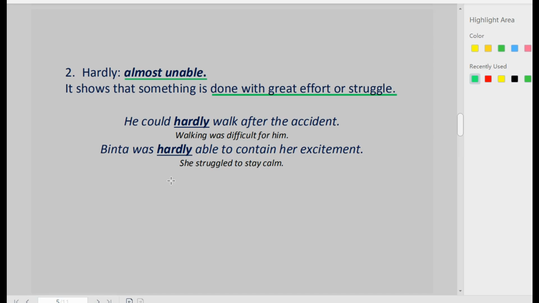Binta was hardly able to contain her excitement. This means that Binta struggled to stay calm. She actually stayed calm, but she did it with difficulty. She struggled to do it.